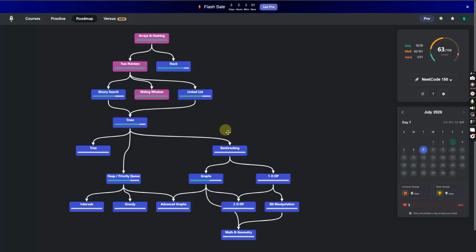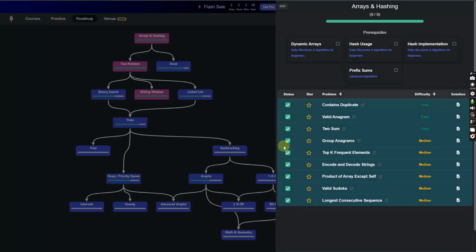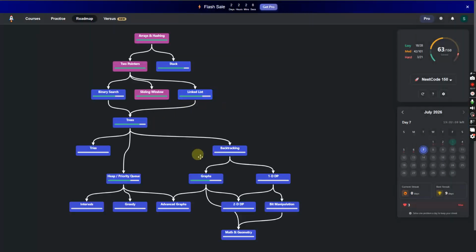Let's do a problem. I'm probably going to start with a small problem right now. Let's do an arrays and hashing problem. I'm going to work my way from arrays and hashing to graphs again by doing one problem every day.